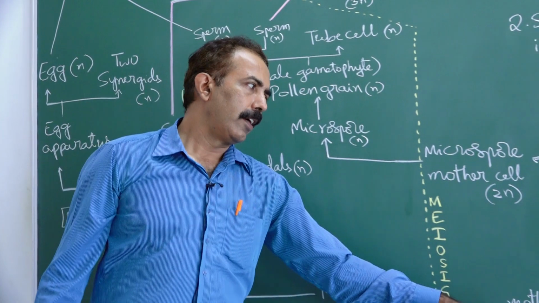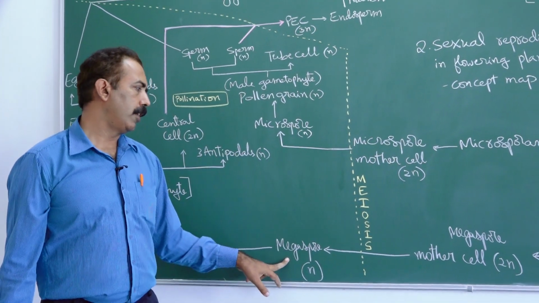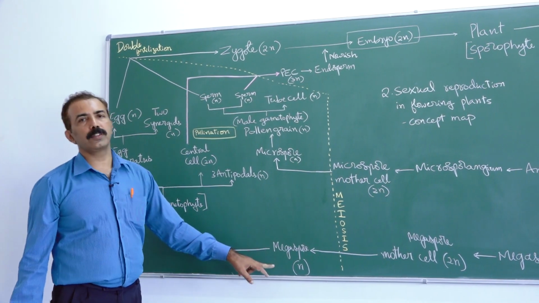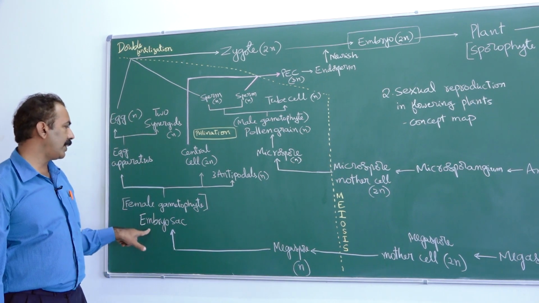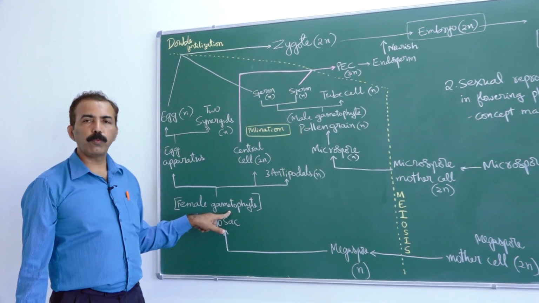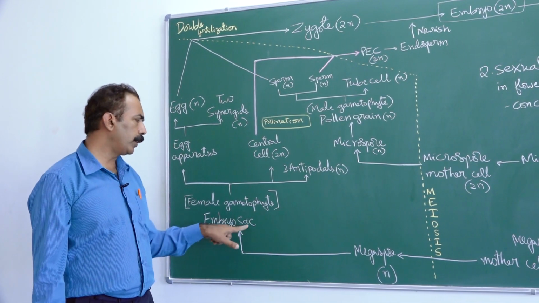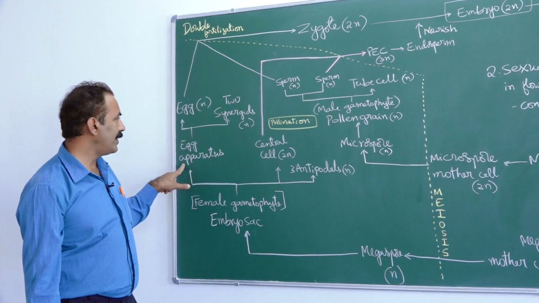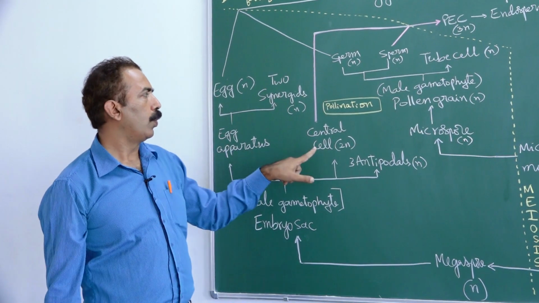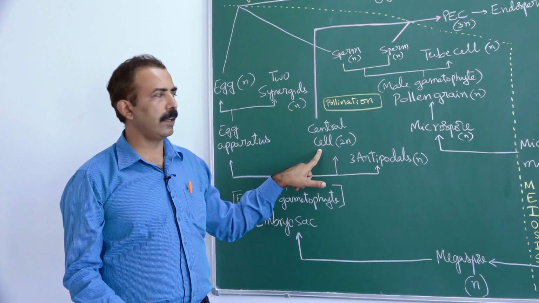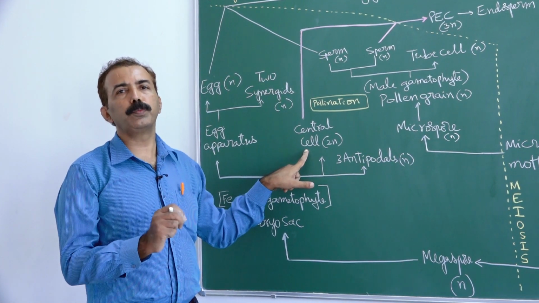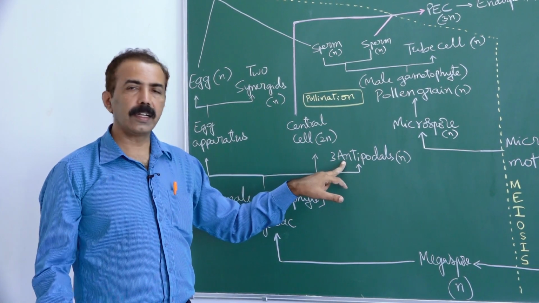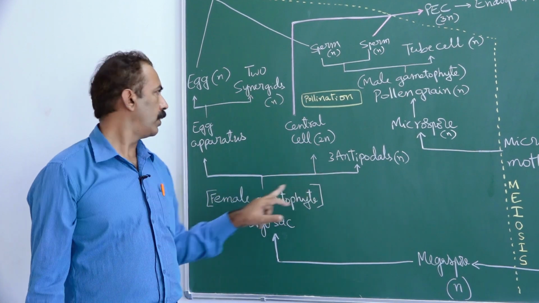On the female side, the megaspore mother cell undergoes reduction division, producing 4 megaspores, 3 die, 1 survives. The surviving megaspore undergoes mitotic division and produces a 7-celled embryo sac, also called female gametophyte. Polygonum type of embryo sac we studied. Embryo sac consists of 3 cells making the egg apparatus, 1 diploid cell called central cell, a product of fusion of 2 polar nuclei, and 3 cells called antipodals. Antipodals degenerate, they don't have any specific function.